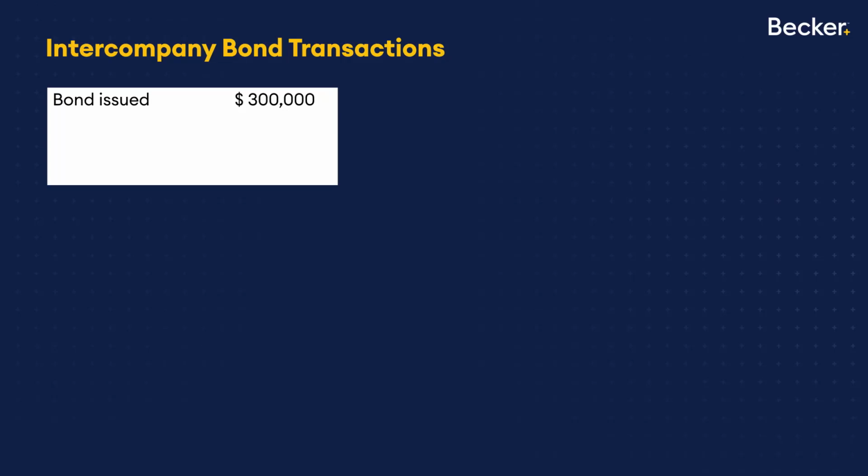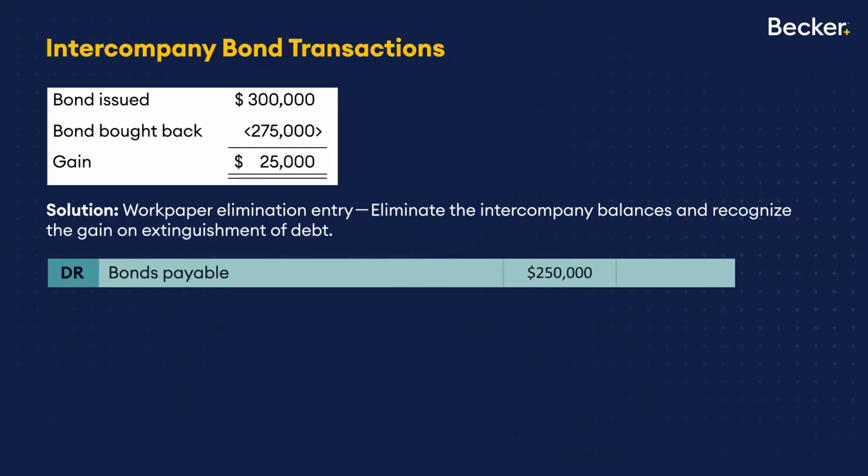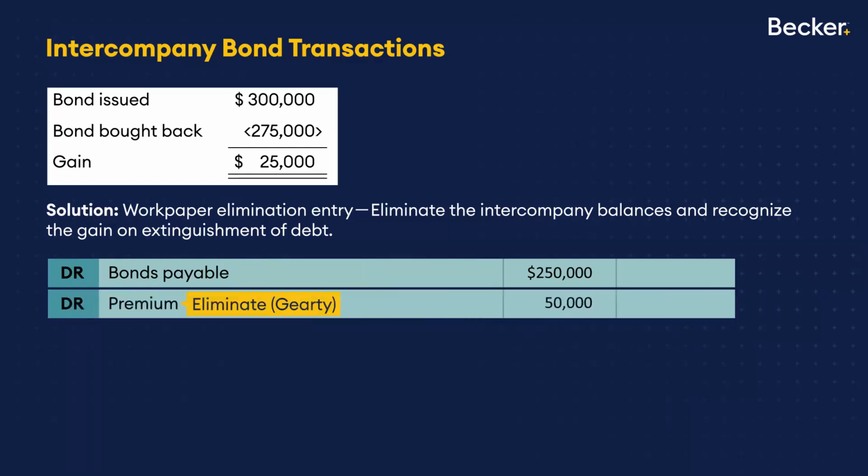What's the built-in gain? Well, it's $25,000, right? When Garrity issued them, they got $300K. When Olinto bought them, they only had to use $275K to cancel them out. So there was a net benefit of $25,000. So here comes the eliminating entry. Garrity says, well, this is great. The bonds are gone then from our perspective. So we're going to debit the net book value. Debiting the carrying value means wipe out the bond payable, wipe out the premium.